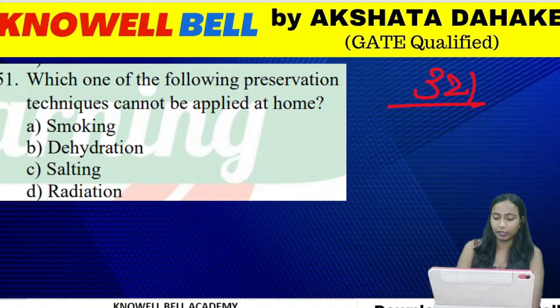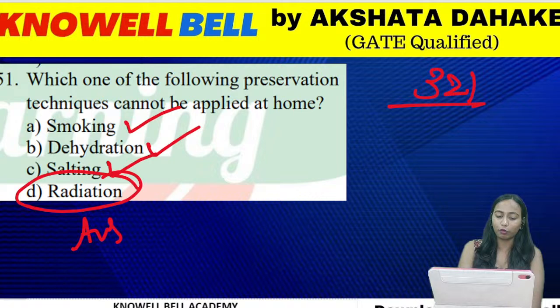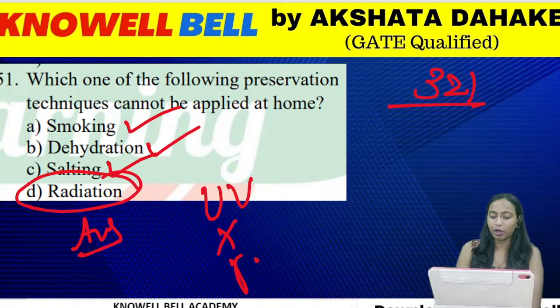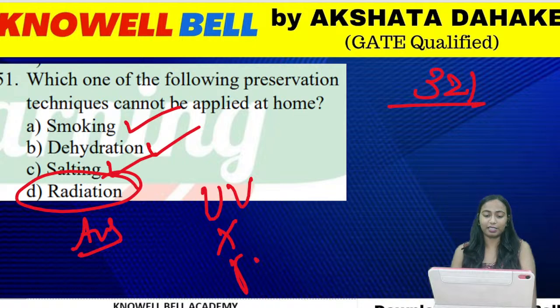So have a look. Smoking can be done very easily. आप wood को burn करोगे, smoke is produced and you will be able to do the preservation. Dehydration can also be done. Salting can also be done. But radiations के लिए what we are going to need? We need UV rays, X-rays, gamma rays. All these rays we cannot get at home. So what is the right answer? The correct answer for the question is option D.